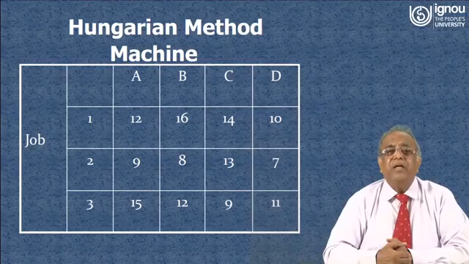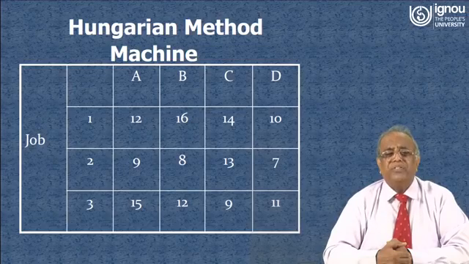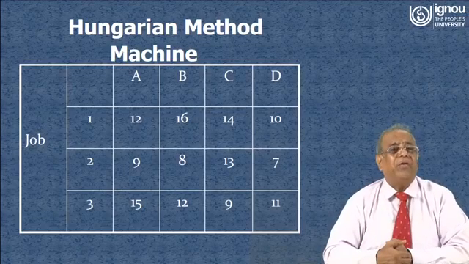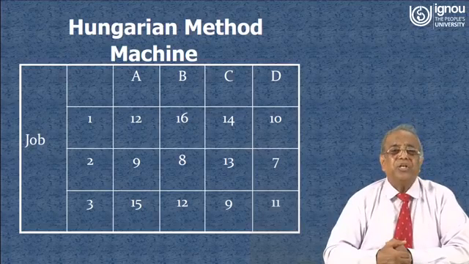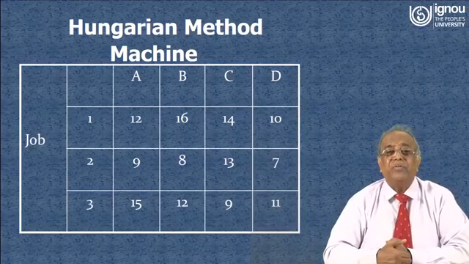Now see, in this method there are 3 jobs and 4 machines, but we have already discussed the Hungarian method in our earlier lecture session. There we saw n jobs and n machines, and we took up examples of 4 jobs and 4 machines.